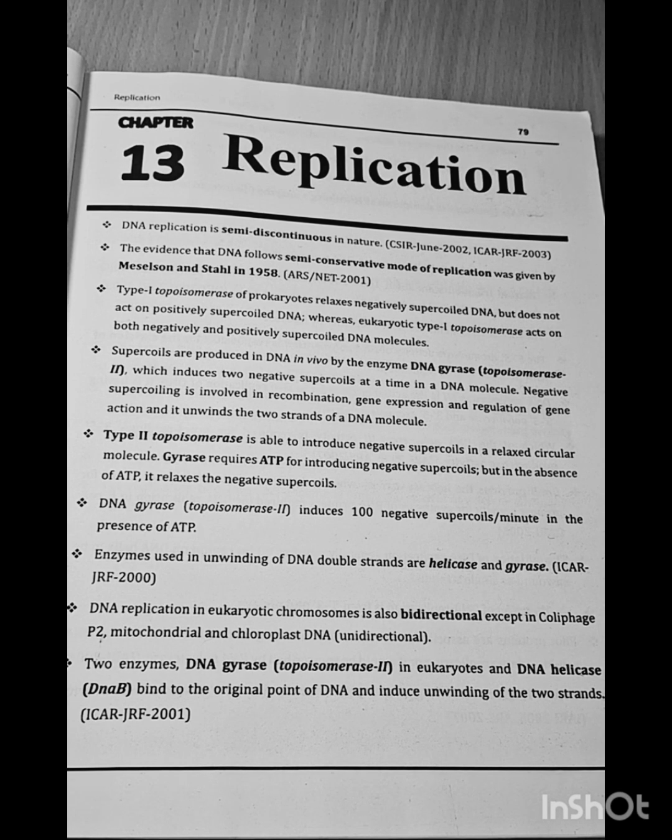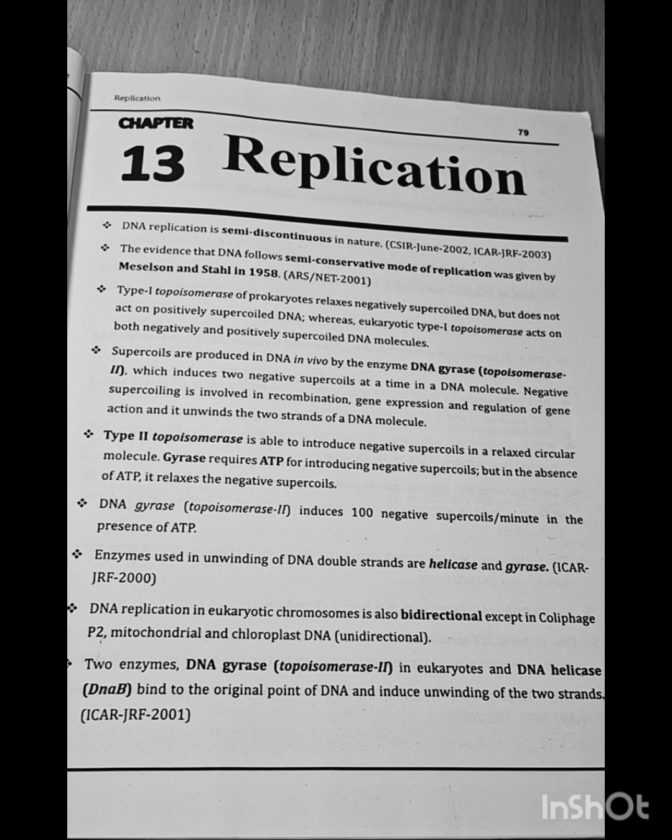Negative supercoiling is involved in recombination, gene expression, and regulation of gene action. It unwinds the two strands of a DNA molecule. Type 2 topoisomerase is able to introduce negative supercoils in a relaxed circular molecule.